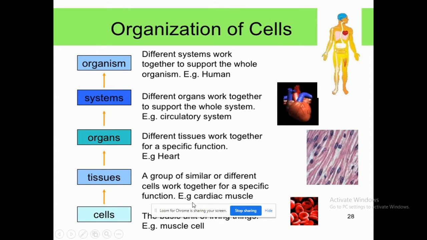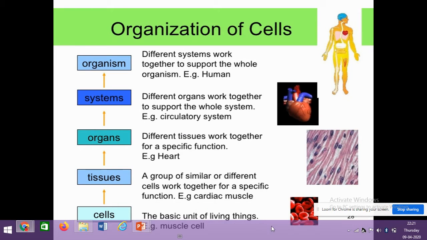Here you can see some examples. The basic unit of living things is known as cells. Here we have taken the example of muscle cells. Now all these muscle cells together form a tissue which is known as cardiac muscle. As we know, cardiac muscle is associated with the heart, so it forms an organ which is known as the heart. Now the heart is associated with a system. What kind of system? It is the circulatory system, in which blood is moving throughout. The organism is a human.